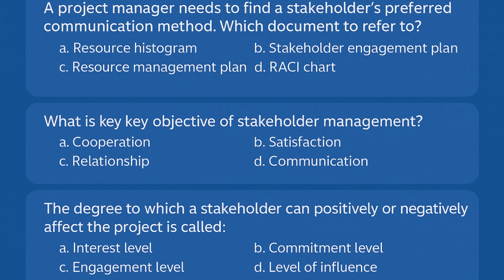You locked down 3 high frequency exam points on stakeholder communications, objectives, and influence with quick explanations for why the other options aren't right. Let's move on to the first question. A project manager needs to find a stakeholder's preferred communication method. Which document does he have to refer to? The correct answer is Stakeholder Engagement Plan.